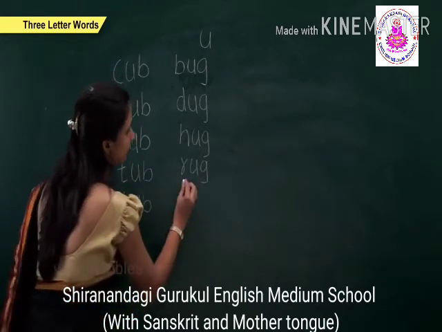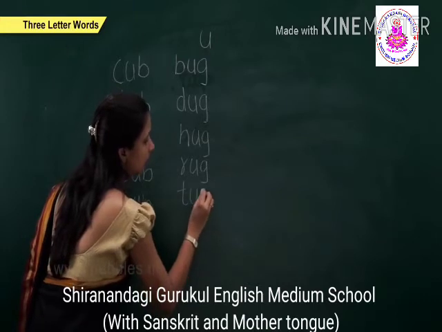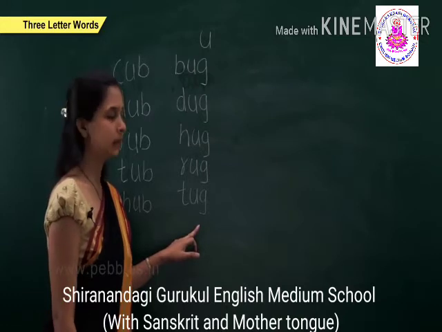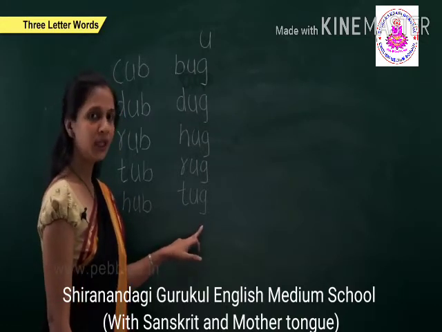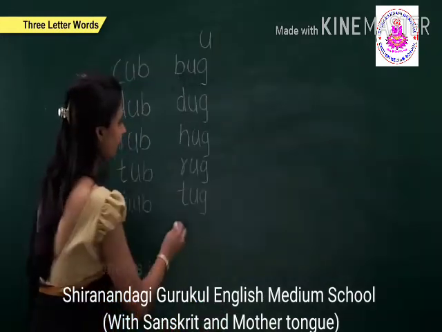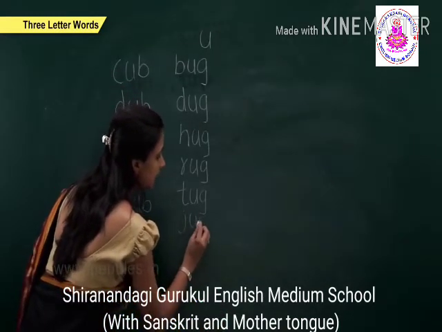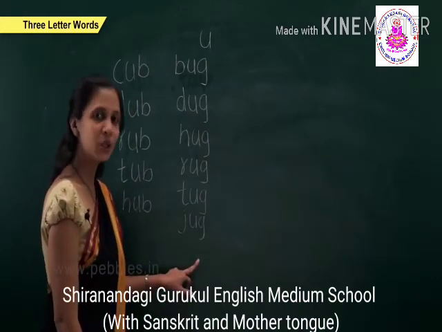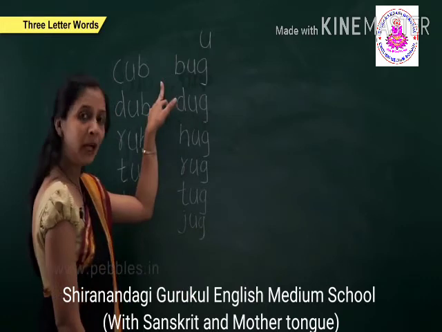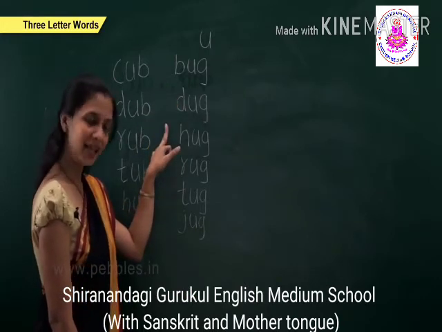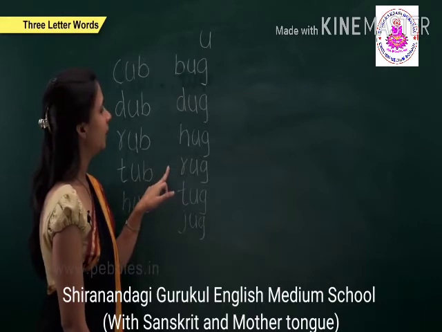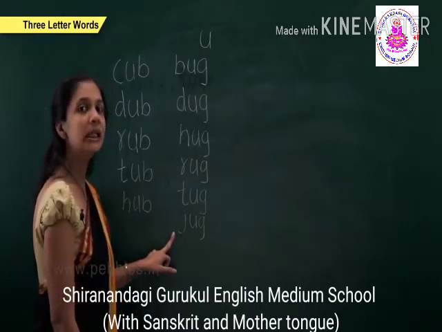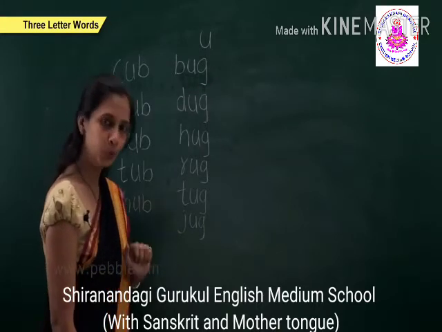The next is T, u, g, tug. The next is J, u, g, jug. Now we will repeat. B, u, g, bug. Dug, hug, rug, tug, and jug. Now we will take a few more words.